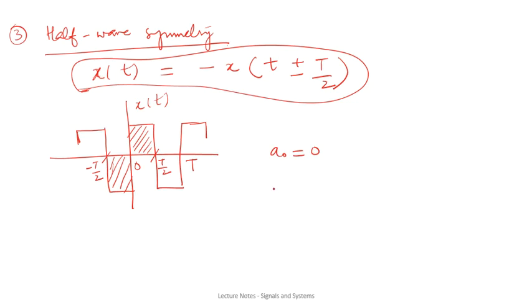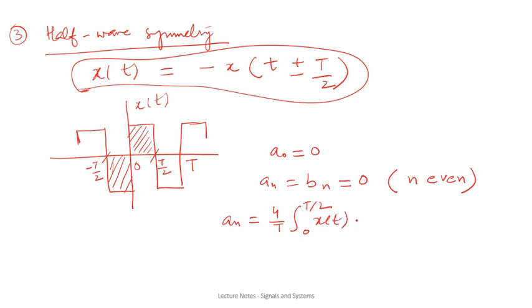Now if the waveform is half wave symmetric, then a naught will be equal to 0, and an equals bn equals 0 for even values of n. If the values of n are odd, then an can be calculated by using this relation.